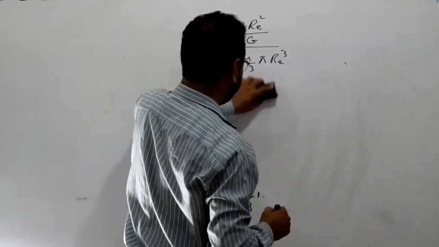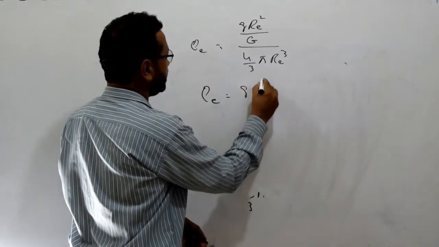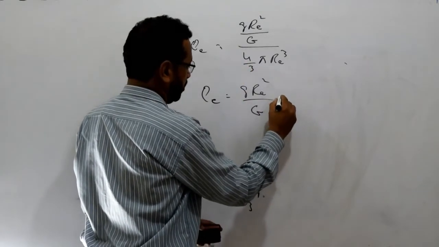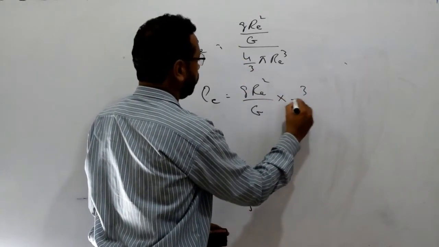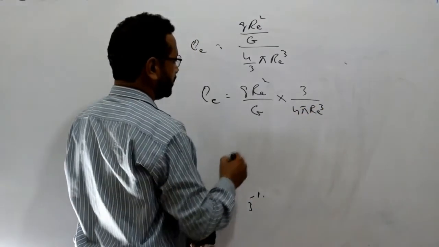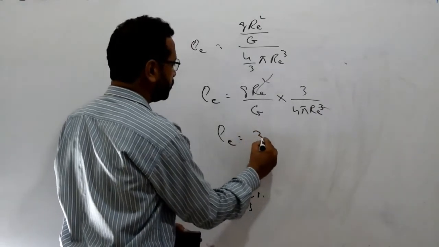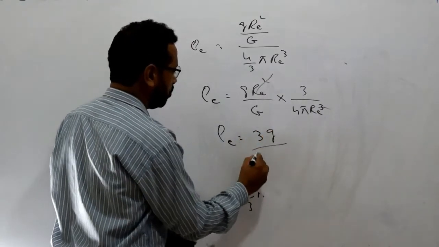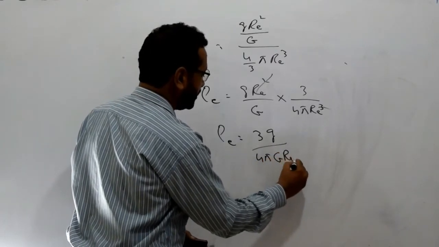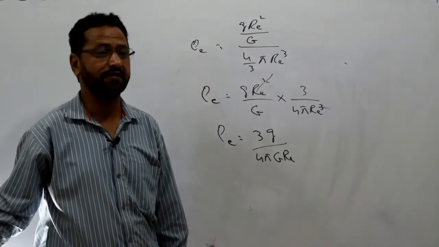So rearranging, this is equal to g re square over G, that will be converted into multiply then 3 over 4 pi re cubic. So this re square will be cancelled here. Rho is equal to 3g over 4 pi G re. So this one is the formula for the density of earth.